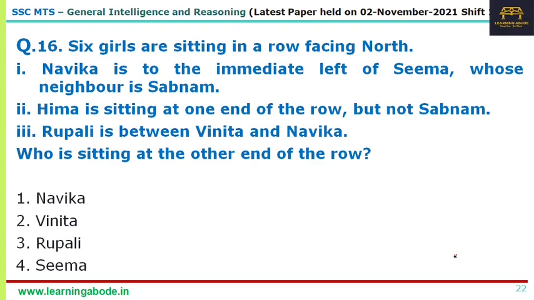16, another arrangement based question. Here, in this paper, I am seeing 3 questions on arrangement. Usually, you get only 1 question. So, 6 girls are sitting facing north.